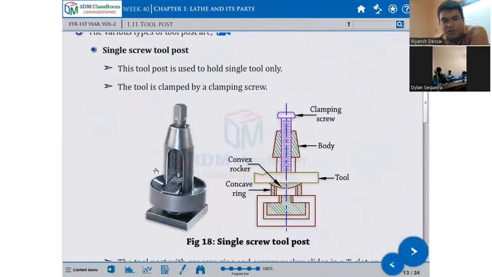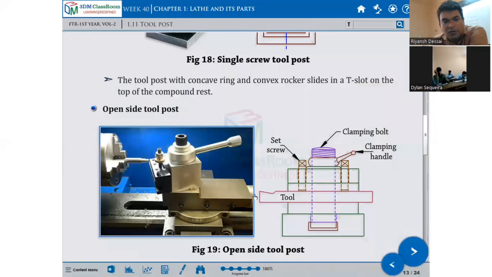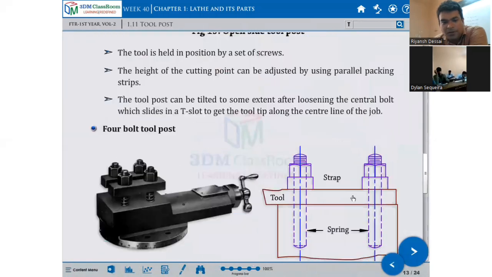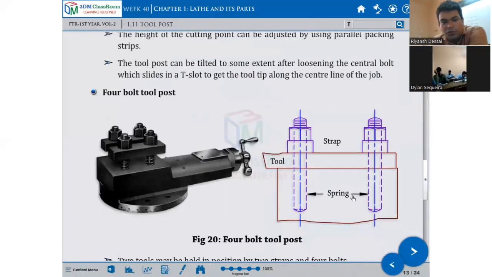So this is the first, the single screw tool post. There is only a single screw here. Second, the open side tool post. In open side there can also be 2 or 3 screws, but here there is only a single tool. That is the open type tool post. Third is the 4-bolt tool post.